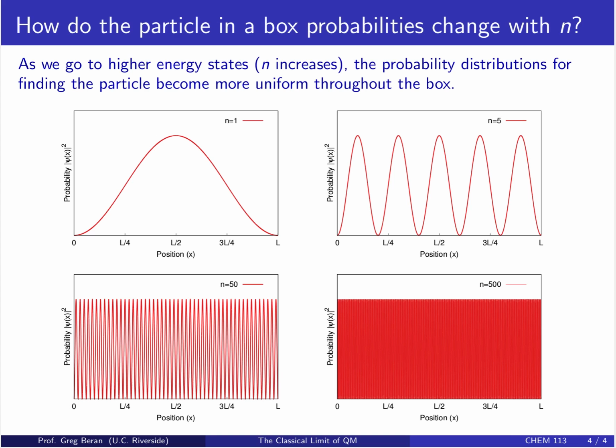However, as we increase n, that is, as we go to higher energy states, the probability distributions for finding this particle become more and more uniform. You can see here in the n equals 1 state, we have a strong preference for finding the particle near the center of the box. However, already by n equals 5, that probability is starting to be distributed across the box. By the time we go to n equals 50, you can see the probability is getting much more uniform across the box, and at the n equals 500 state, we've regained an almost perfectly uniform probability distribution of finding that particle anywhere in the box.